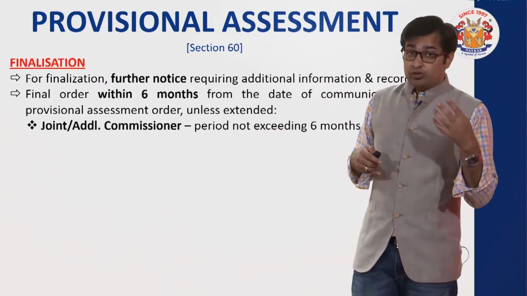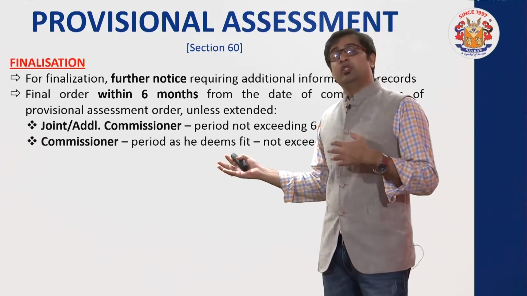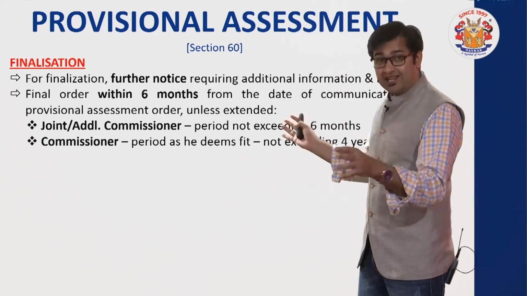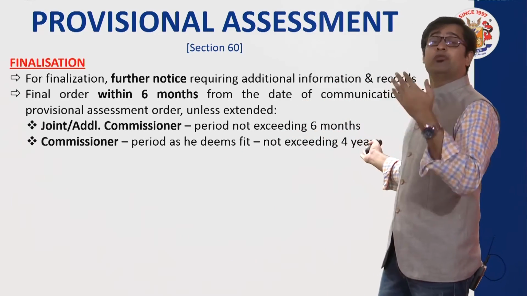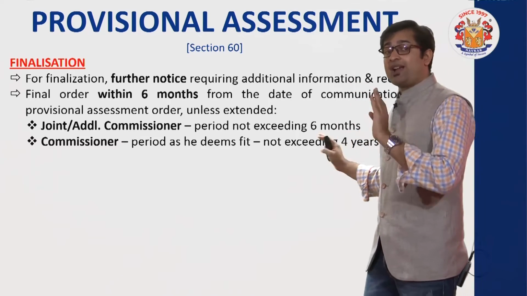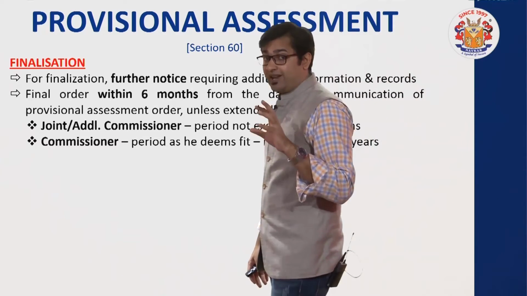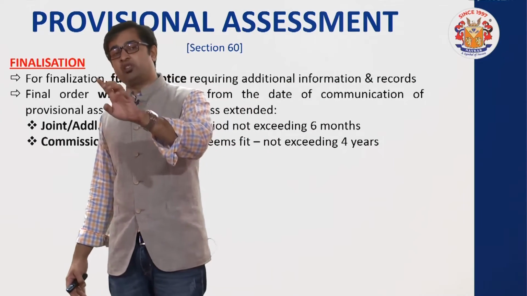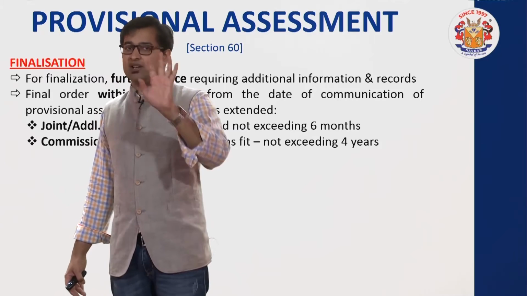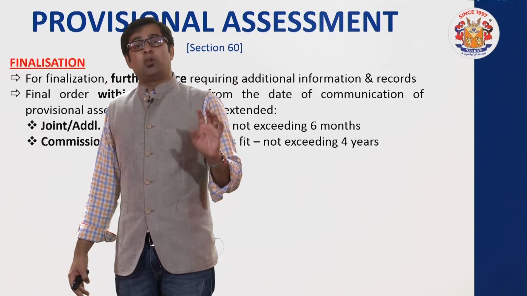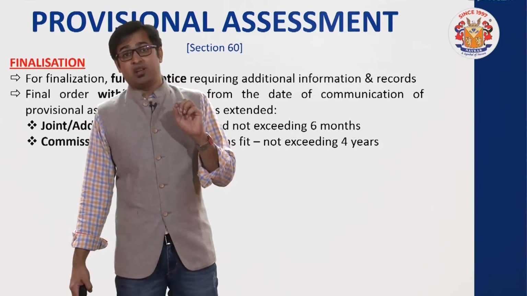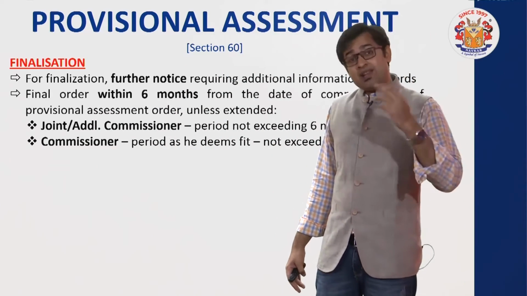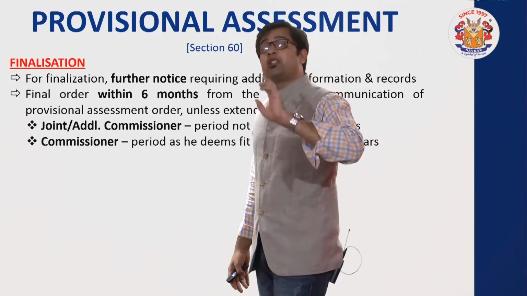Similarly, if you need a further extension, you need to approach the commissioner, and the commissioner may extend it for any period, up to 4 years. So they can grant an extension of up to 4 years. So technically what will happen is the original 6 months, then an extension can be granted of up to 6 months. It is not necessary that it is exactly 6 months, but up to 6 months extension can be granted by the joint commissioner or additional commissioner. And in that line, up to 4 years further extension.